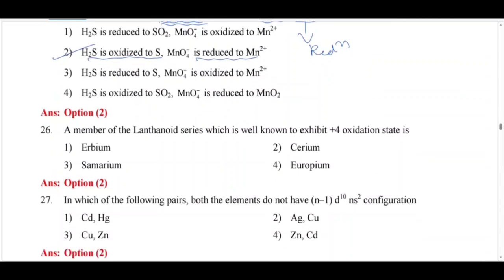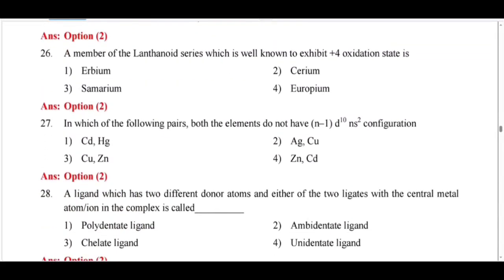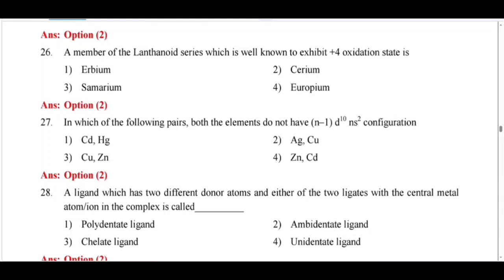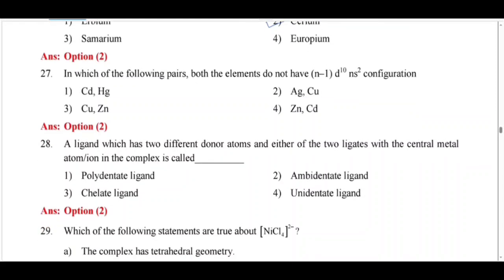Next, a member of the lanthanoid series which is well known to exhibit +4 oxidation state is cerium only. See here, all lanthanoids exhibit +3 oxidation state except cerium, +4. Okay, we move to question number